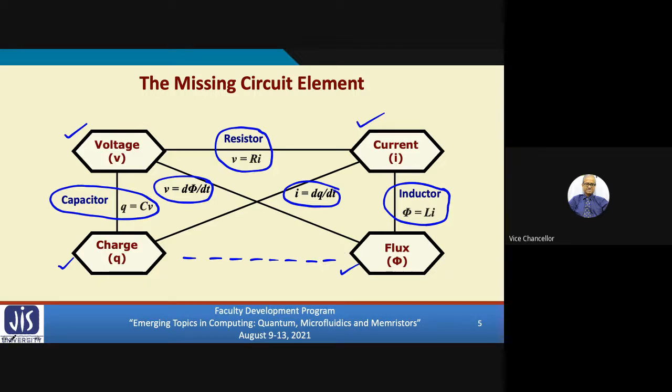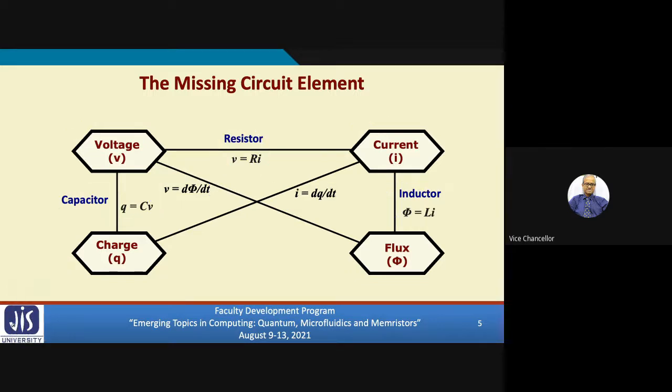Now, you know that nature is symmetrical by its property. Everything in nature is supposed to be symmetrical. So what Leon Chua predicted is that between these two elements, there has to be a fourth device called memristor connecting them.